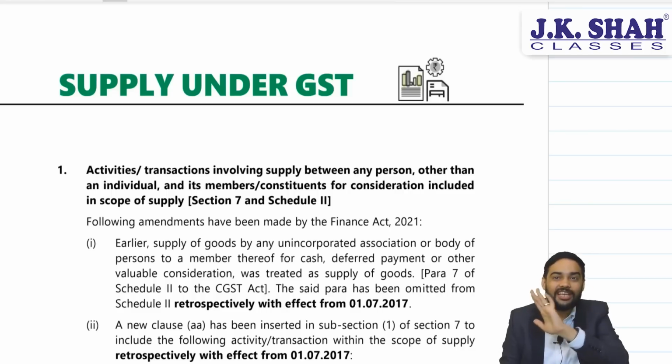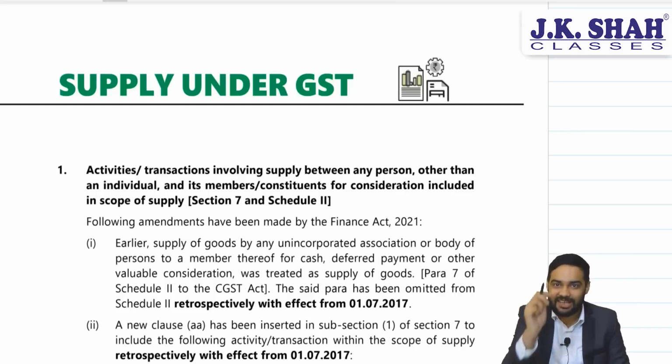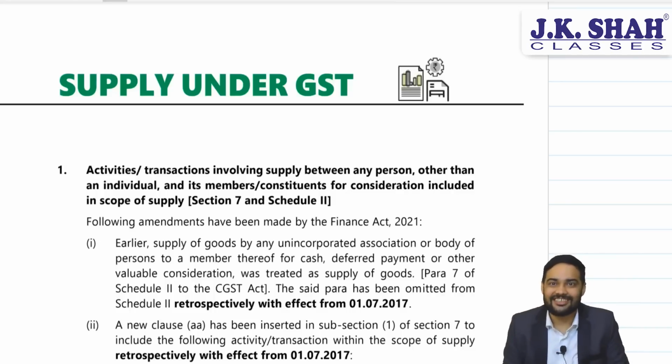So it is to give clarity under GST that a transaction between association and members will be liable to GST.